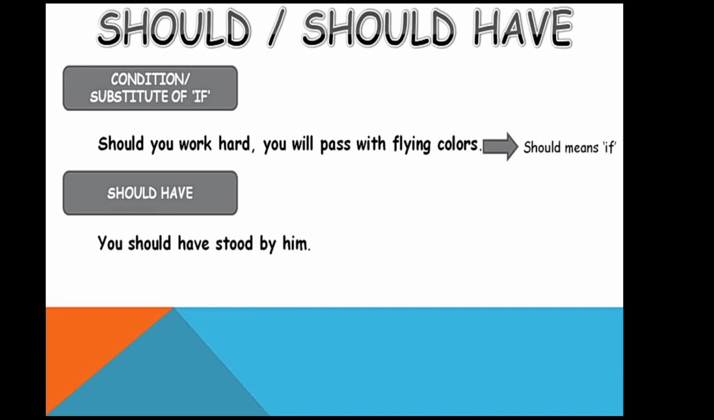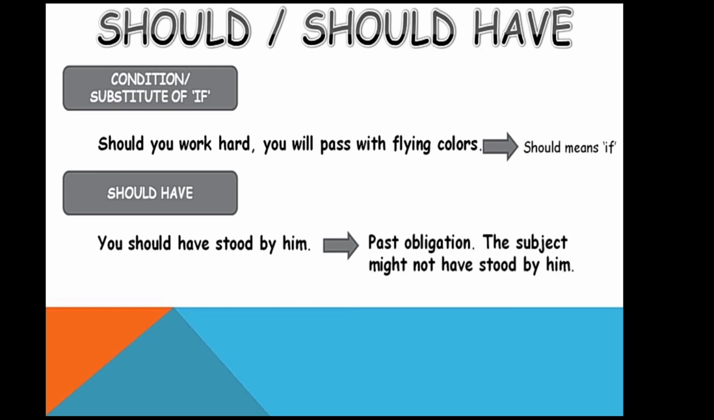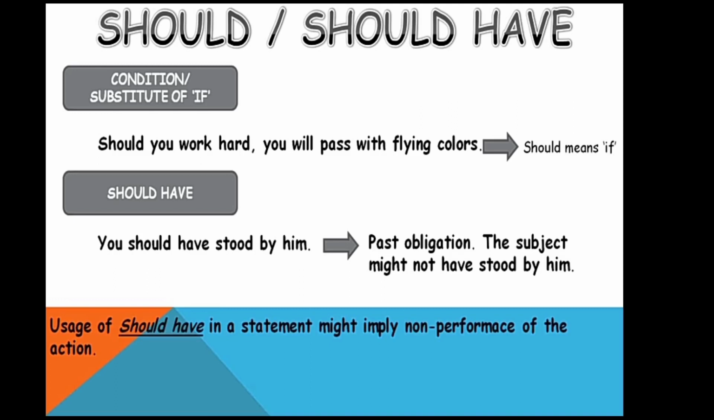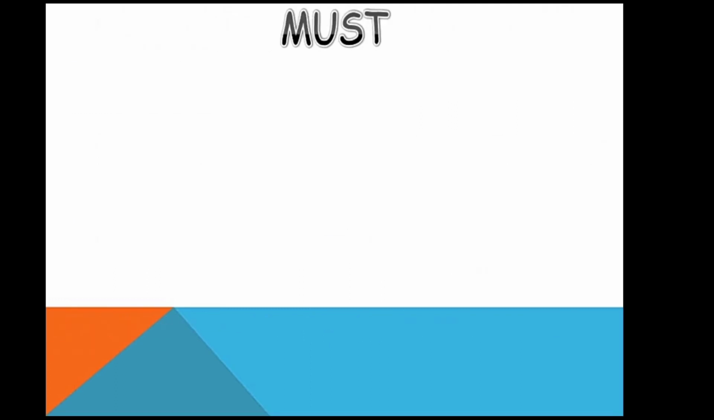So should have is used to show an action that did not take place. You should have stood by him, but you did not. So it shows a past obligation which most of the times did not take place. Okay, so should have is a statement.